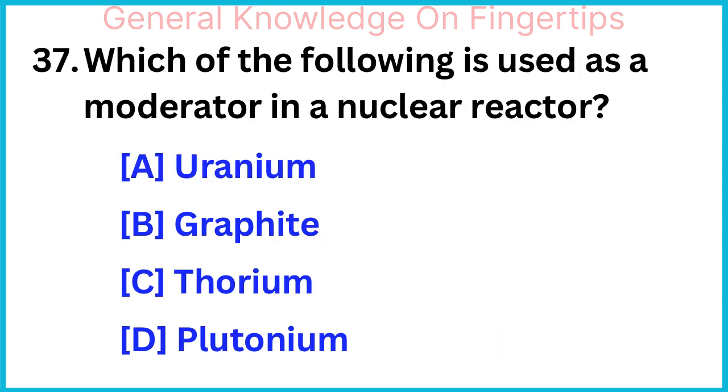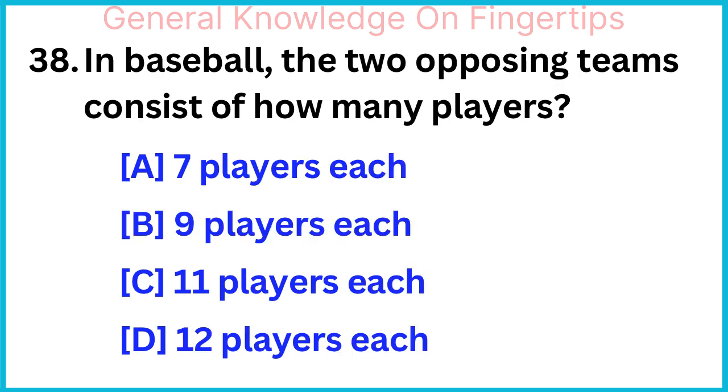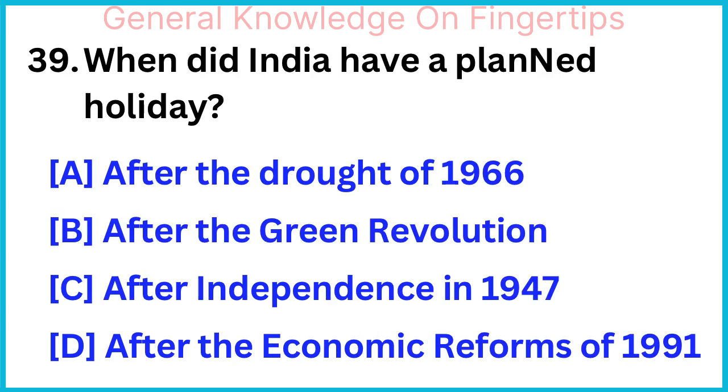Which of the following is used as a moderator in a nuclear reactor? Graphite. In baseball, the two opposing teams consist of how many players? 9 players each. When did India have a planned holiday? After the drought of 1966.